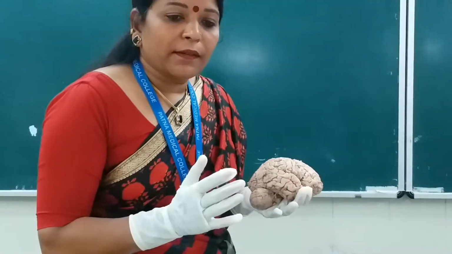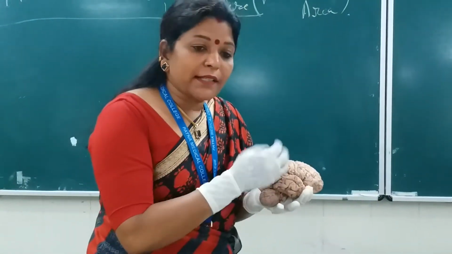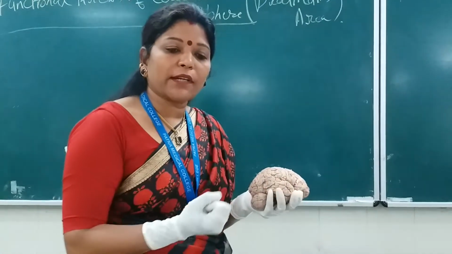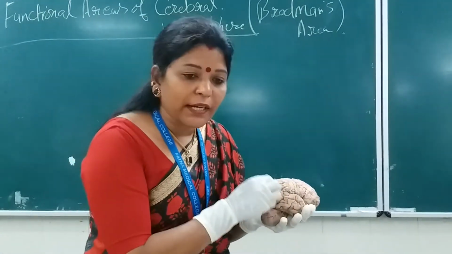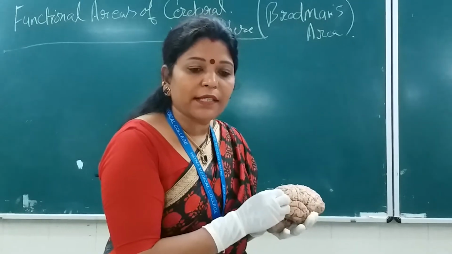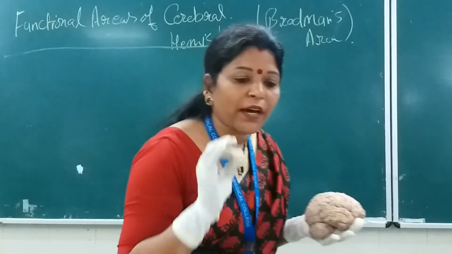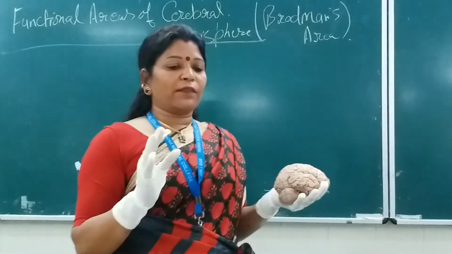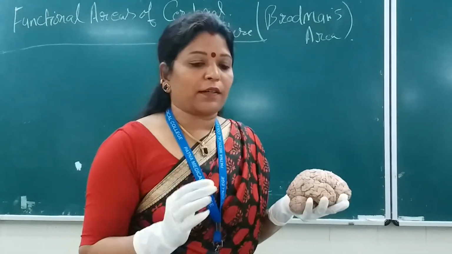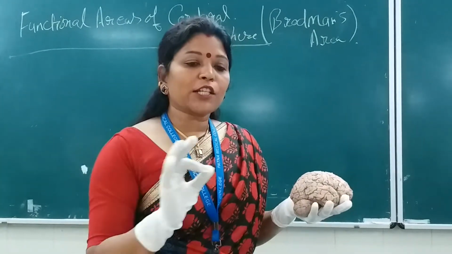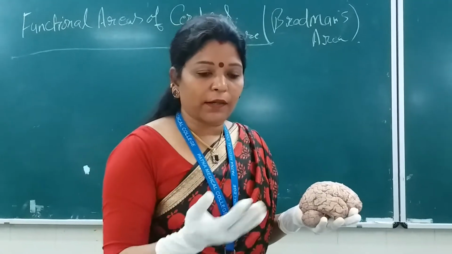How does it function? It receives all the sensory information needed for the Wernicke's area. What will the Wernicke's area do? It will interpret the written words and the spoken words. Written words are for vision.